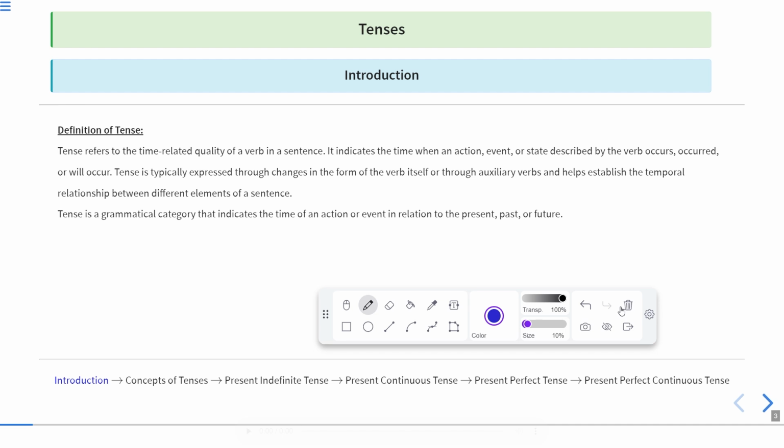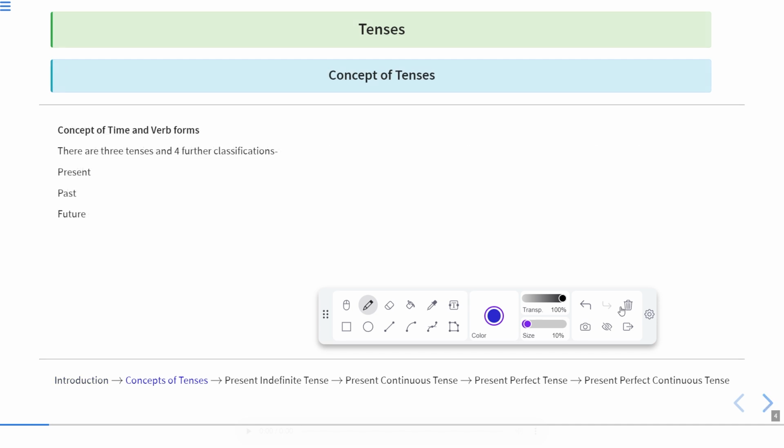Okay, now let us move to the next. So this was the definition of tense. Now we'll discuss the concept of time and tenses. Now, concept of time in verb forms. As I told you, tense is the relation between time and work. So here, concept of time is related to the form of verb. There are various forms of verb, that is first form, second form, third form. And they are related with time. So that will create the tenses formation or the tenses structure.